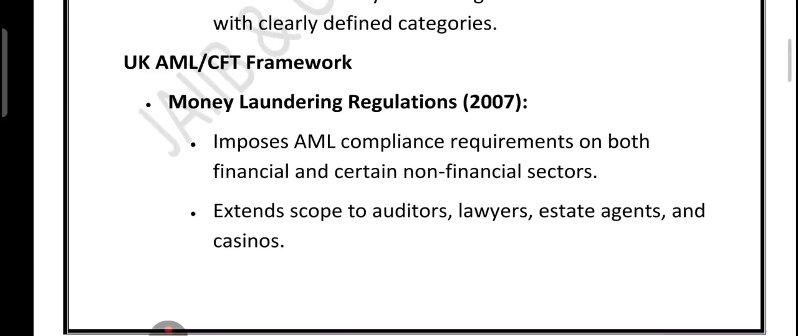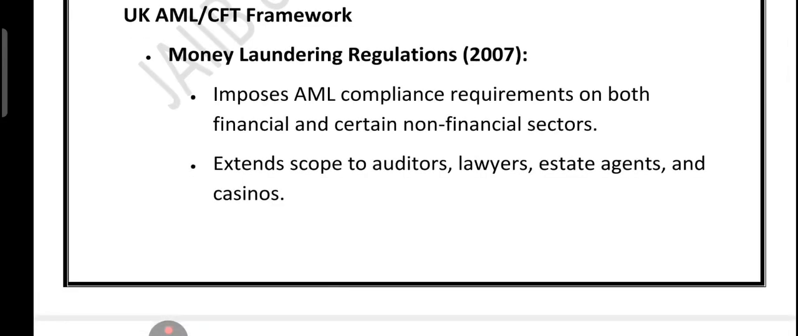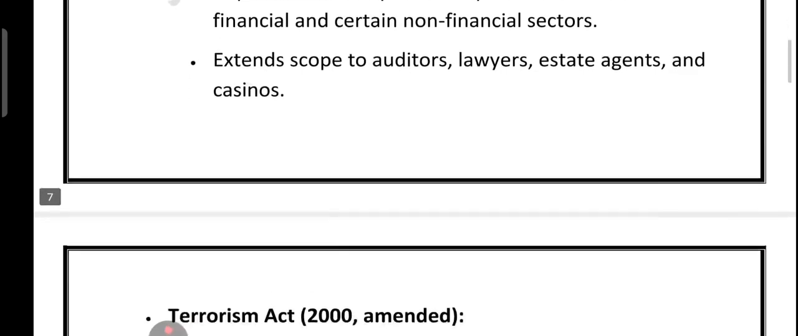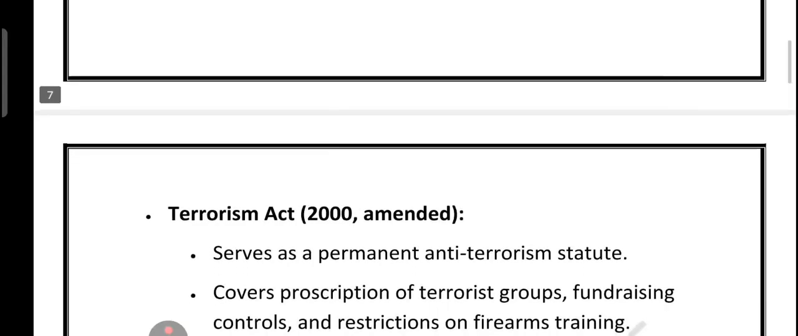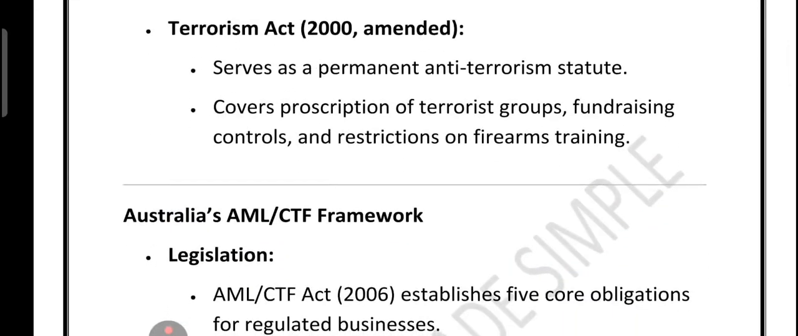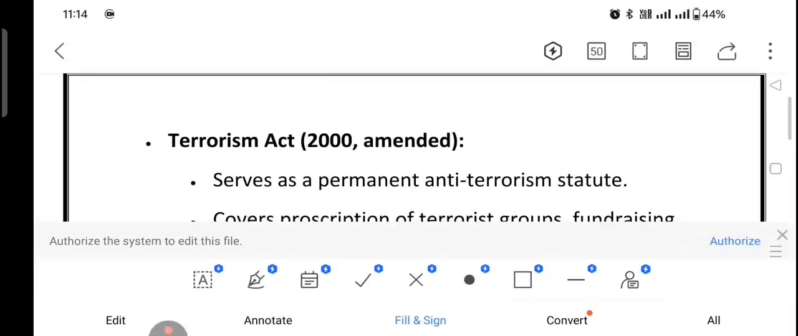Now, let's look at the UK AML CFT framework. Till now we have talked about the USA. Friends, let's look at the UK and Australia AML frameworks. In the UK, two major laws stand out. First was the Money Laundering Regulations of 2007. This law did not just apply to banks, it also extended to auditors, lawyers, estate agents and even casinos. The idea was clear that criminal money can flow through many channels, so the law covered both financial and non-financial sectors. Then there was the Terrorism Act of 2000.